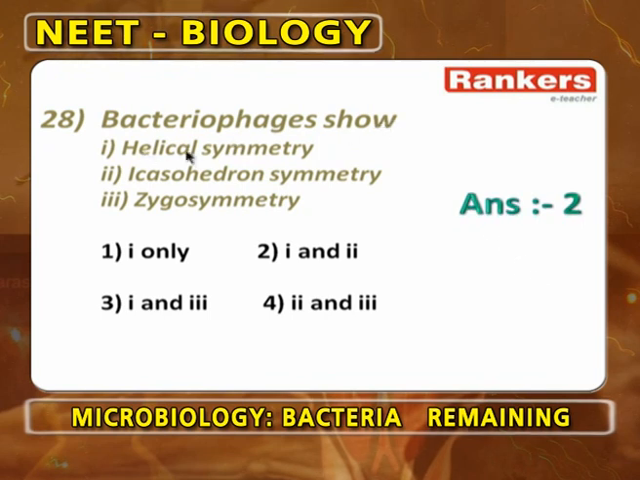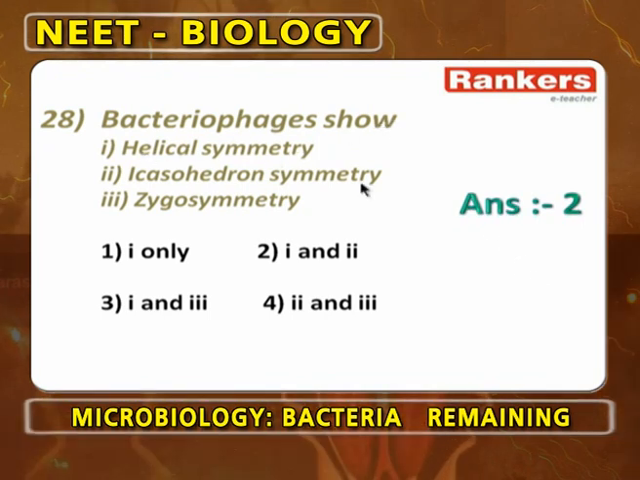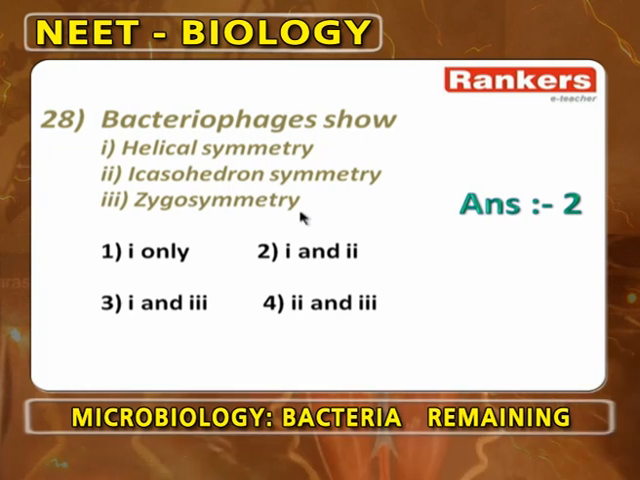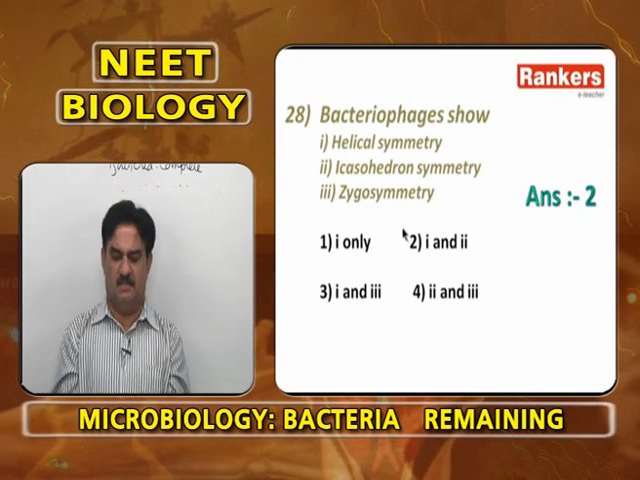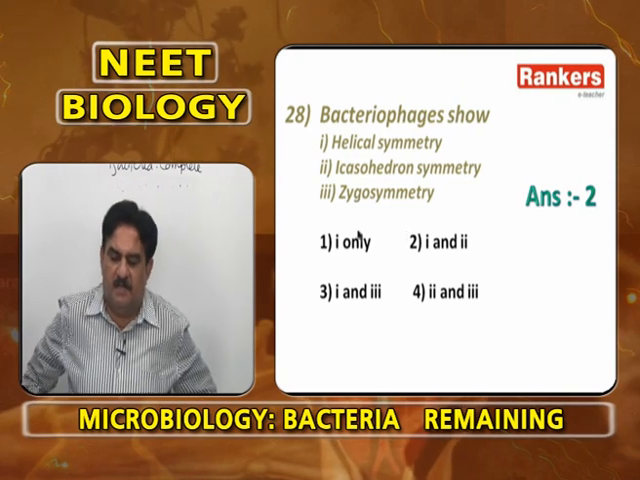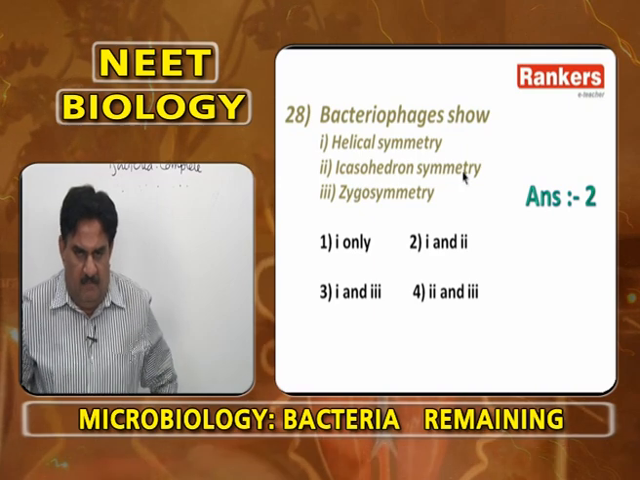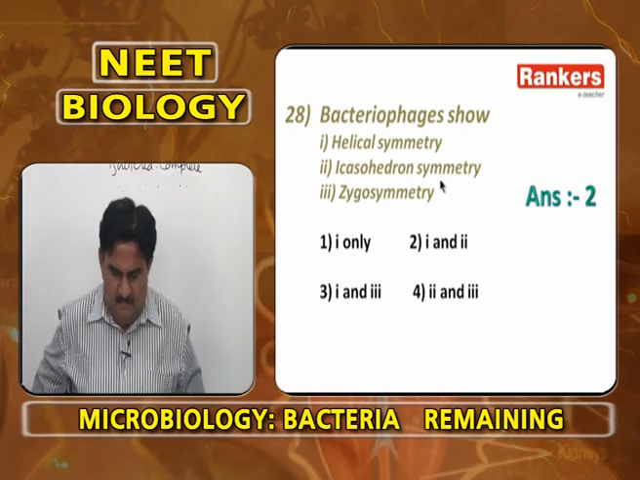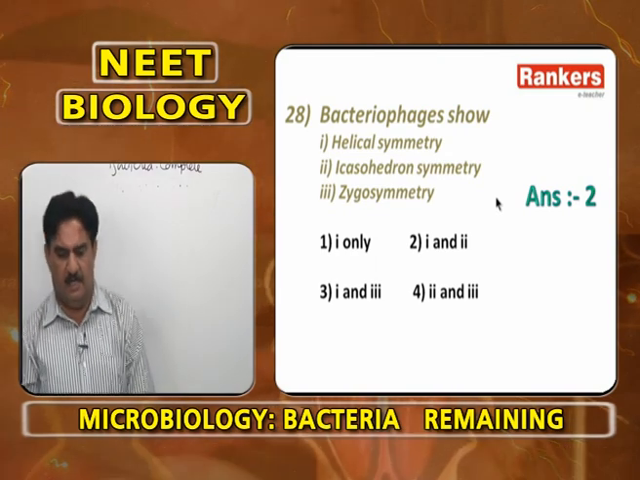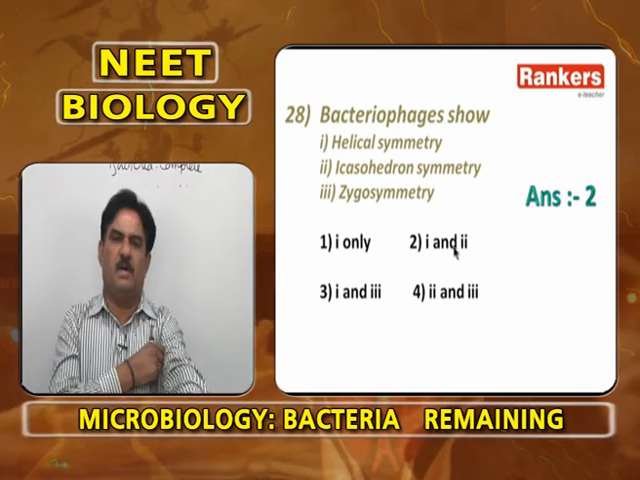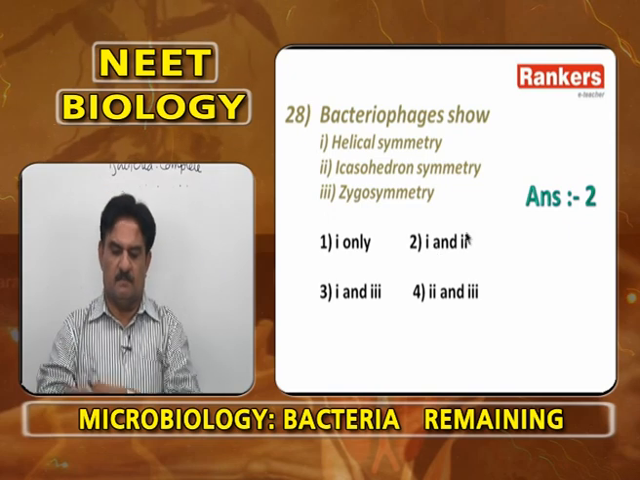Bacteriophages show helical symmetry, icosahedron symmetry, zygosymmetry. Helical symmetry in the tail, where capsomeres are arranged in the form of a spiral staircase. Icosahedron symmetry in the head, where the capsomeres are arranged in a cubical pattern. So, answer is second, 1 and 2.